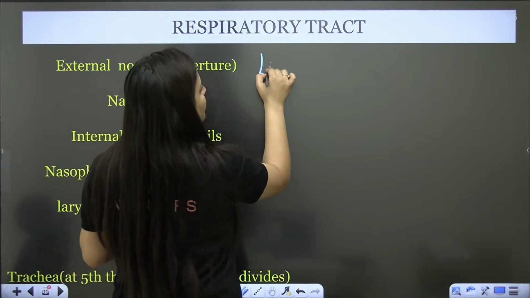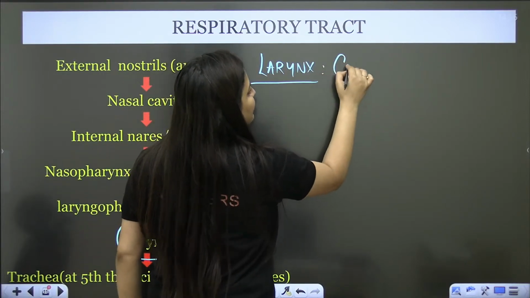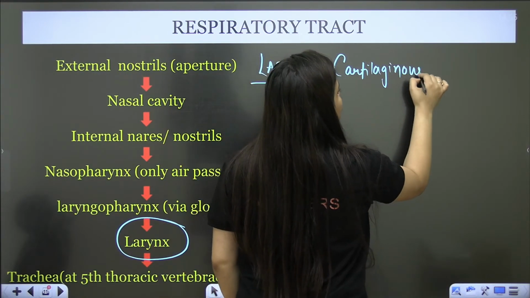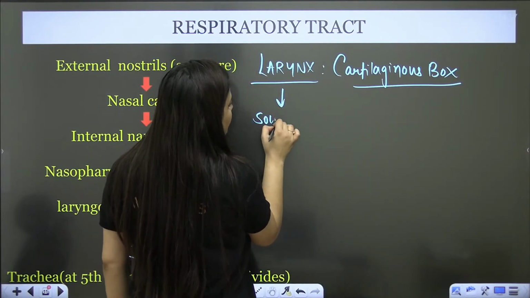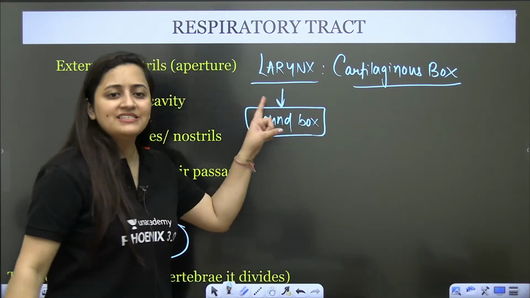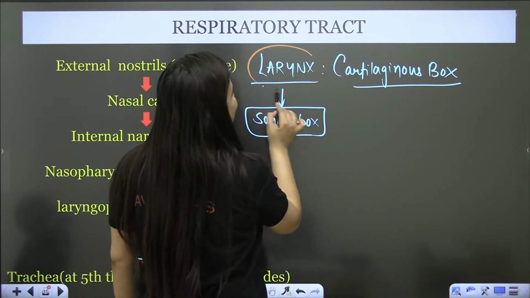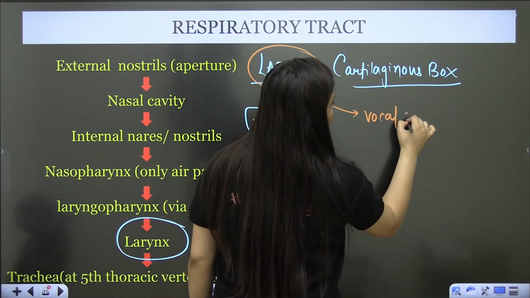So now, when you talk about the larynx, you know that this larynx is again a cartilaginous box, means it is made up of cartilages. So it is also known as sound box. We are able to produce sound because of this larynx only. So this larynx is having the vocal cords.